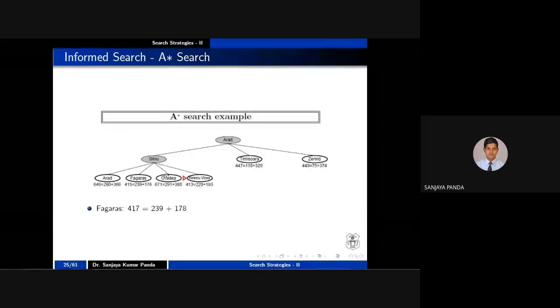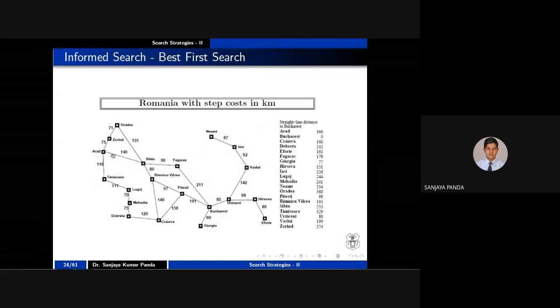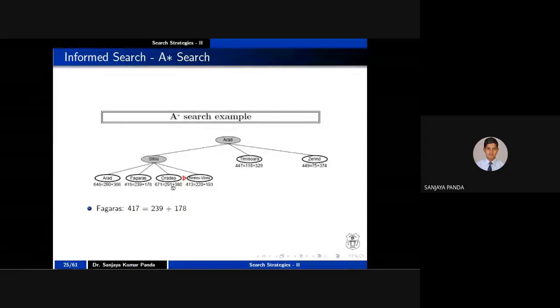Otherwise, let me take another one. Let's say S to O. I have to calculate A to S and S to O. What is the cost? 140 plus 151, so it should be 291. Then after reaching O, what is the cost from O to B?